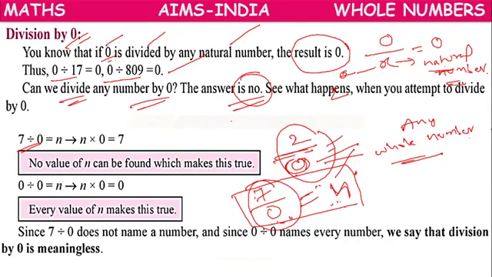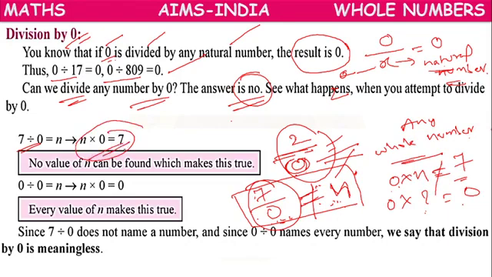If we write the inverse operation for this division as multiplication, 0 into n equals 7. But we know that 0 into any number, you can take any number, you will get 0. So this is wrong. So division by 0 is not possible. This n into 0 equal to 7 is not possible, because no value of n can be found which makes this statement true.